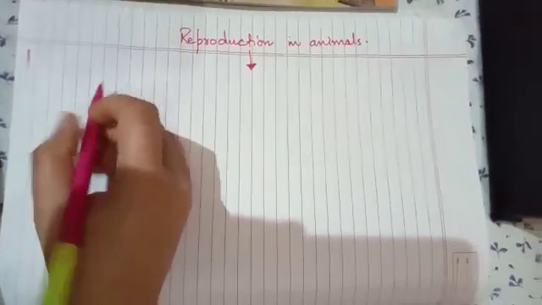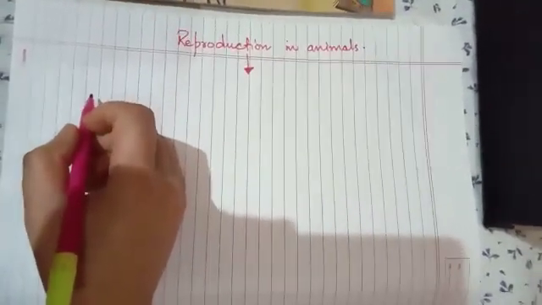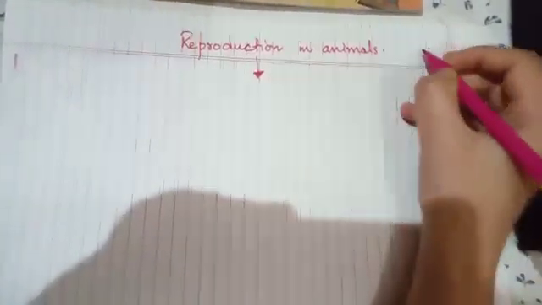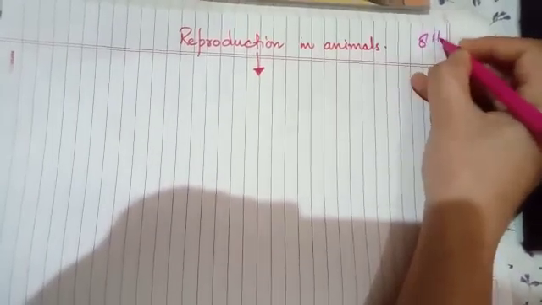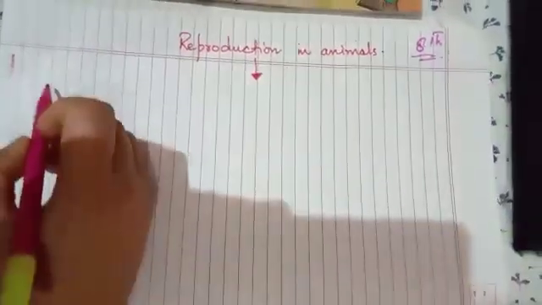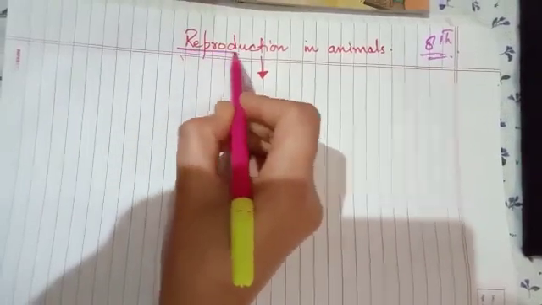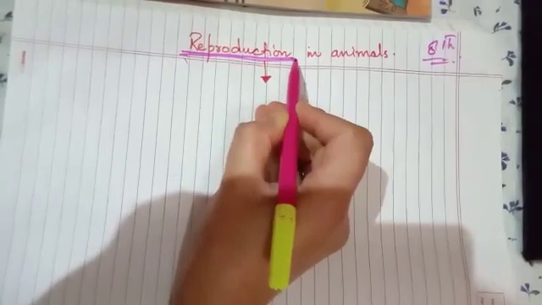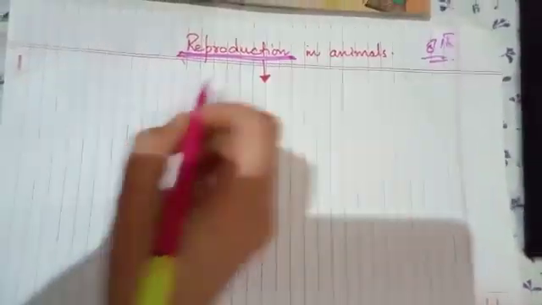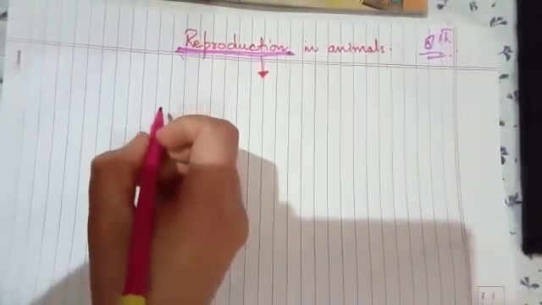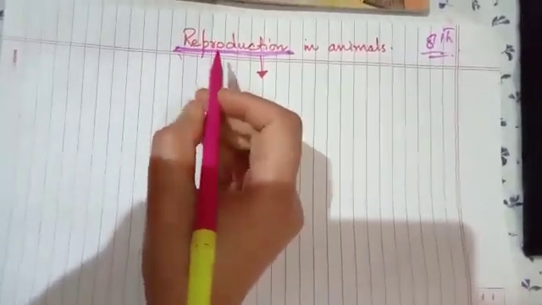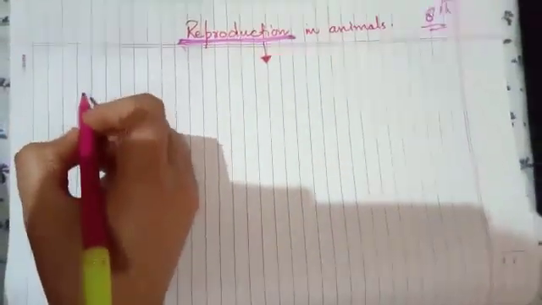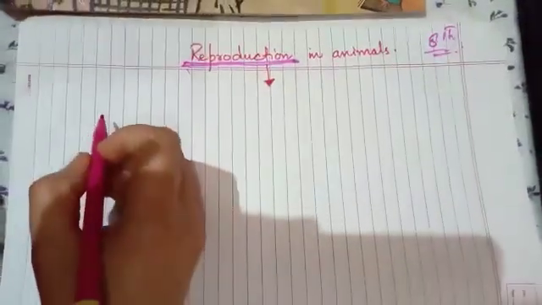Welcome to the first class in Google Classroom, and our today's topic will be reproduction in animals. Reproduction is the basic process of whole life on the earth. What actually does reproduction mean? Before going into the detail of reproduction, let me remind you of some previous things which we have learned.